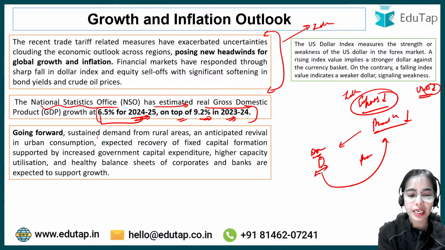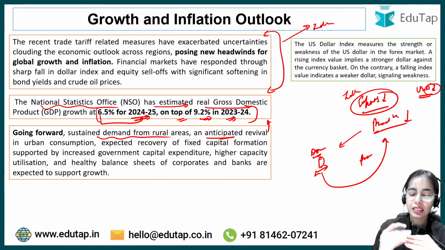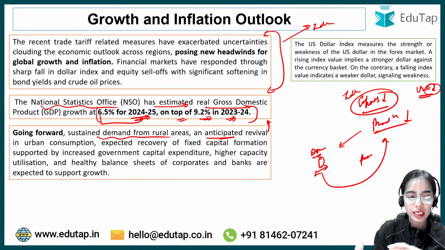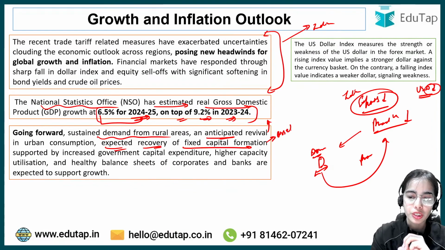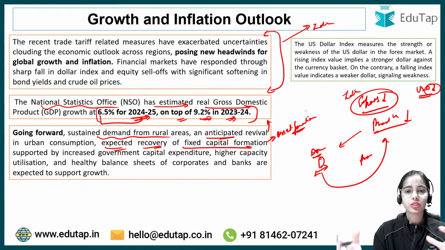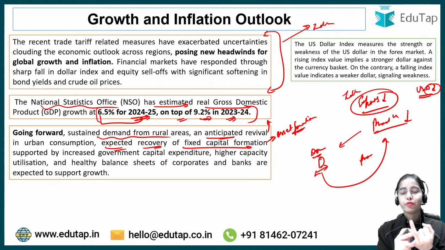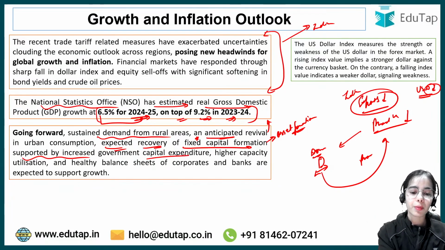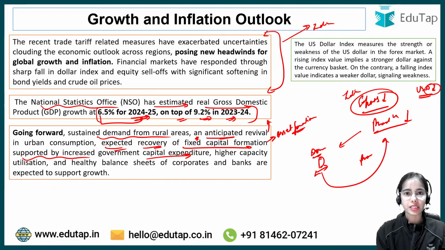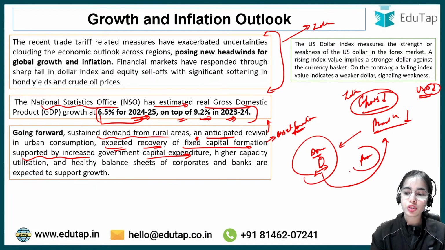So going forward, there is sustained demand from rural areas and an anticipated revival in urban consumption. There is the expectation that urban consumption is going to increase. Then there is the expected recovery of fixed capital formation, which means fixed asset formation. The factories, the machinery, tools, equipment, roads, bridges, they are the assets of our country, right? This recovery is supported by increased government capital expenditure. The government is thinking of doing more capital expenditure to boost the demand and the production in our country, because the exports are going to reduce, and the production is going to reduce.